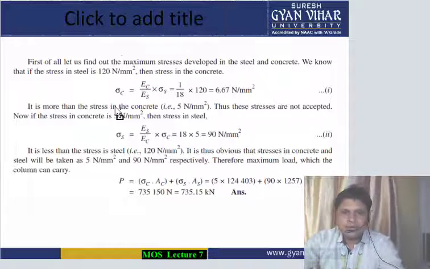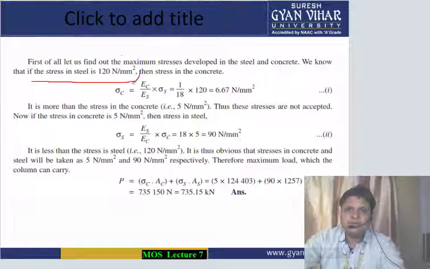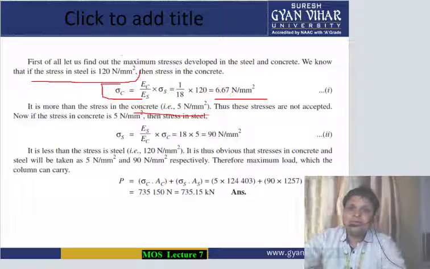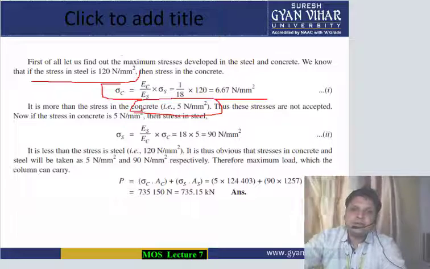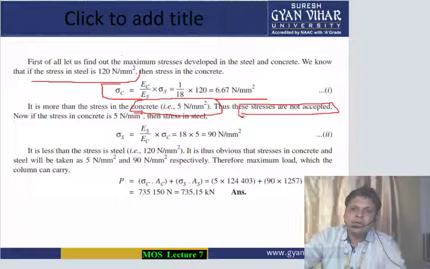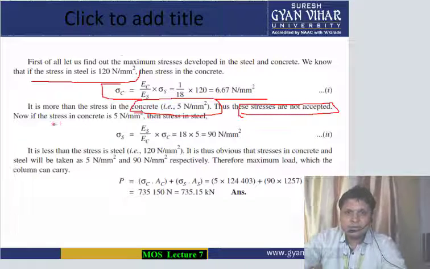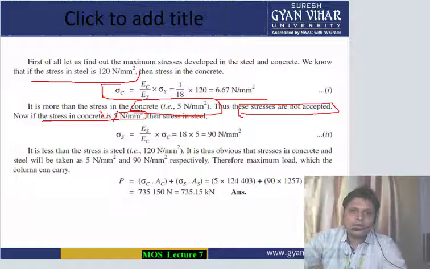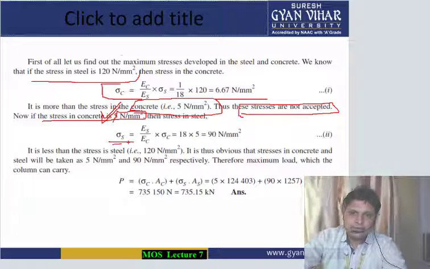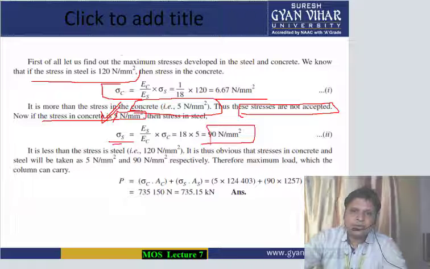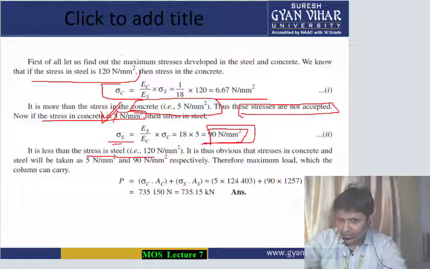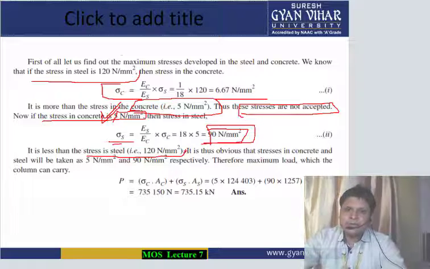So we have calculated it by putting the value of stress in steel. We have calculated the stress in concrete. Since it is more than 5 Newton per mm square, as it is given in the numerical, therefore this stress value will not be considered. So what stress value will we take? Let's take the maximum value of stress of concrete as the correct value, and using that value, if we find the stress in steel, it will be 90. Now this 90 Newton per mm square is less than the permissible value of 120 Newton per mm square, means we can consider this.